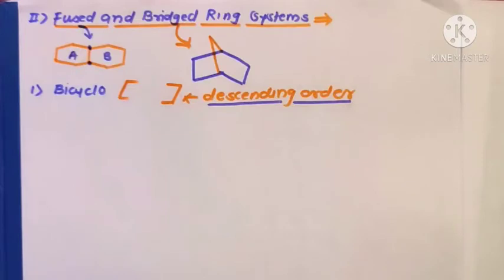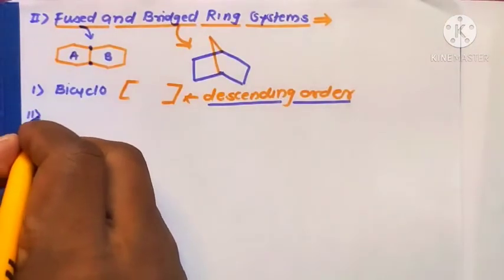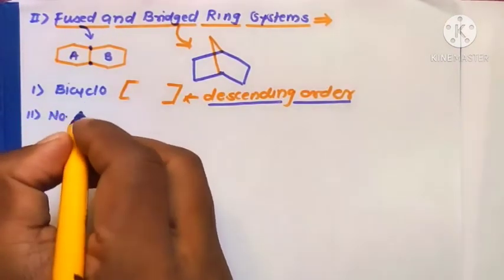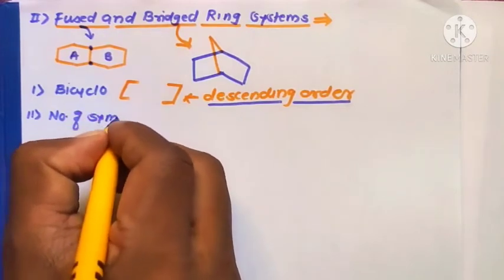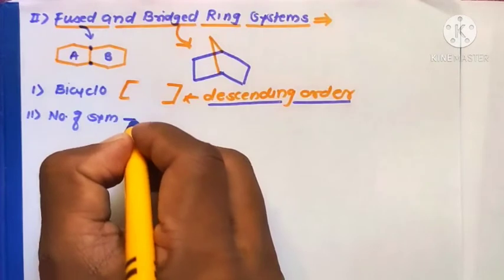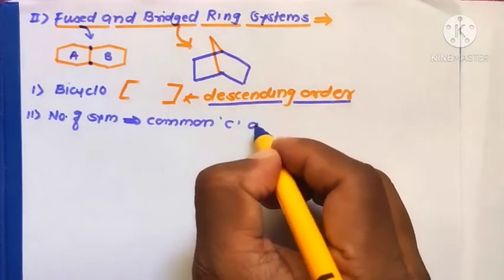The numbers are separated by dots. Next, the numbering of the system starts from one C atom.